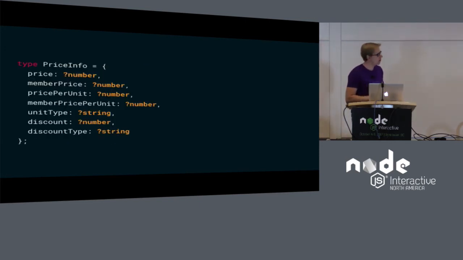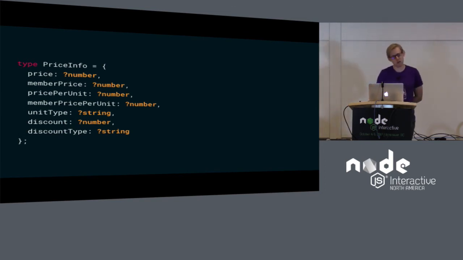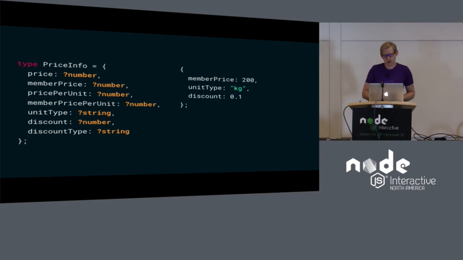So if we look at the type for our item, we can start to see maybe some issues. One, every single property in the object is optional. It may or may not be there. This means that someone can pass in an object to our function that doesn't make any sense. Like here, there's a member price, but there's not a normal price. Does that make any sense? I mean, it has a unit type, but why? And then do discounts even apply to bulk items?